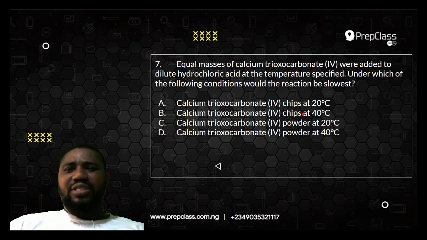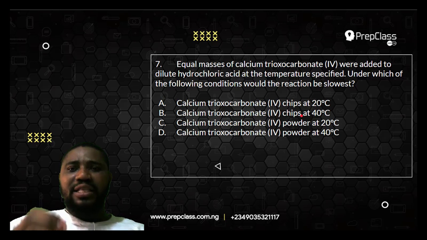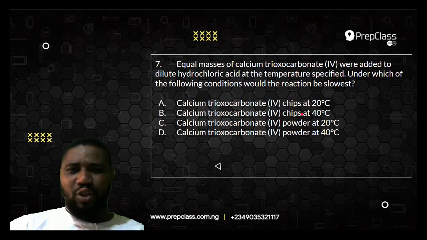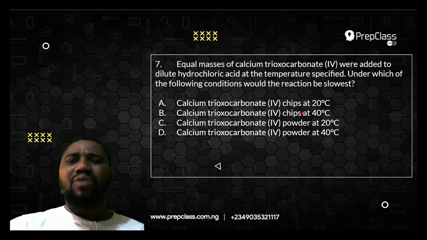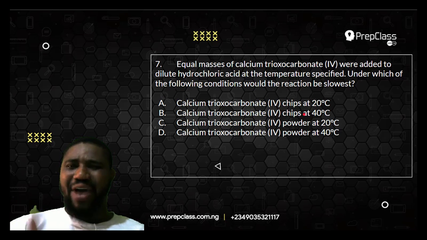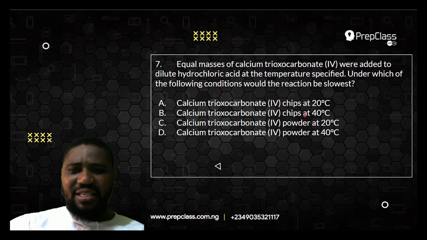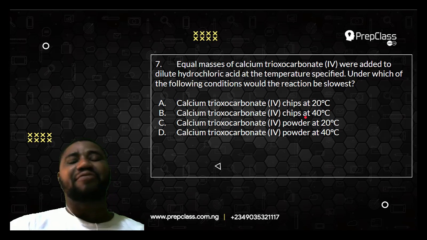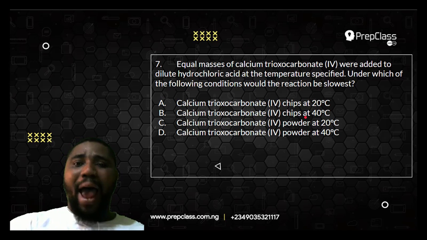And remember, the nature of the reactants affects the rate of a chemical reaction. If the reactants are in chips form, the reaction may be slower. But if the reactants are in powdered fine form, the reaction will be fastest. So option C will not be a good option, because there the calcium trioxocarbonate(IV) is in powdered form. It will be very fast. So it will be slower where the reactant is in chips form.